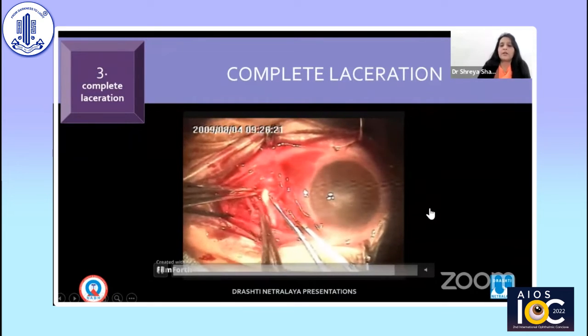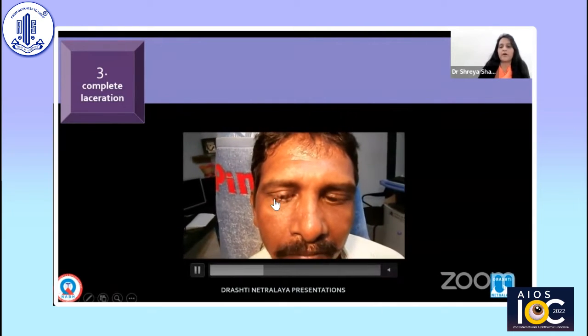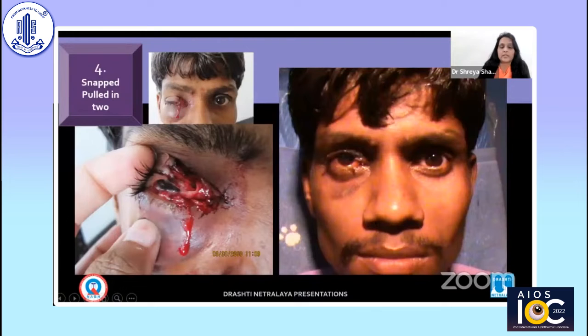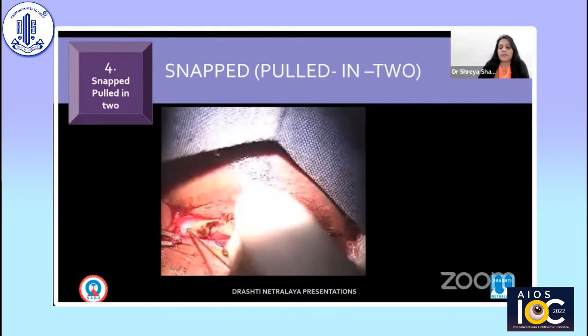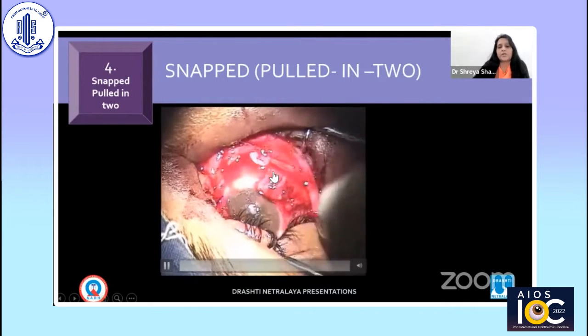This is the same patient, next day post-operative. Right eye medial rectus we found and attached back to the insertion. The fourth can be snapped, pulled into two muscle. This 30-year-old male had an iron rod injury and the inferior rectus was pulled into two.